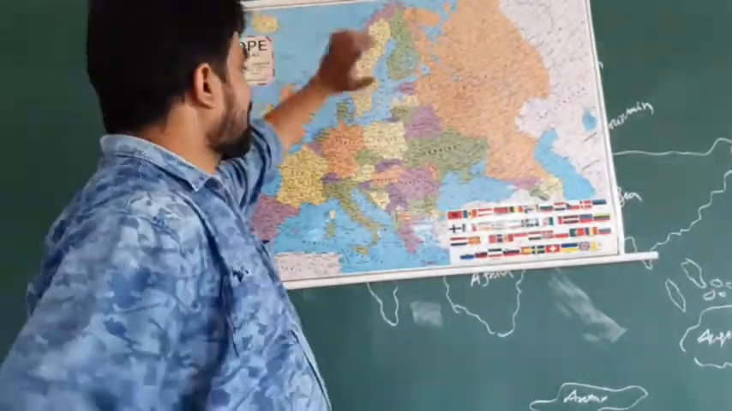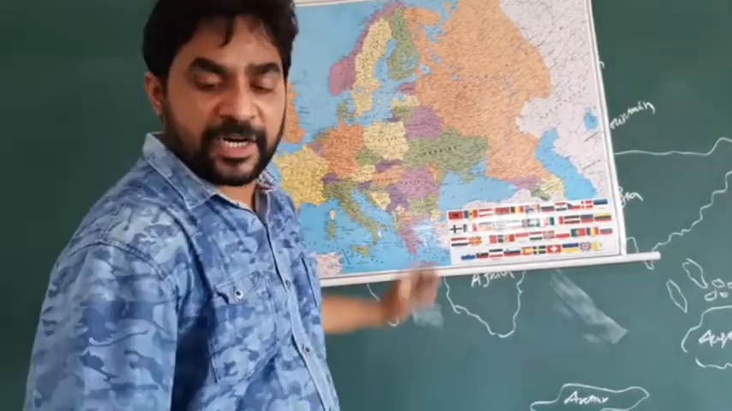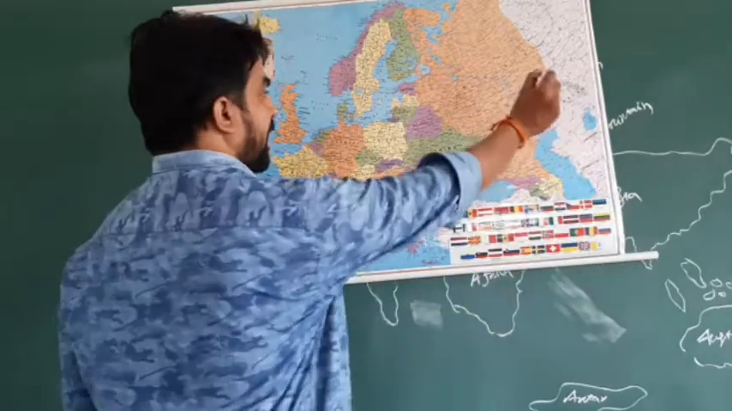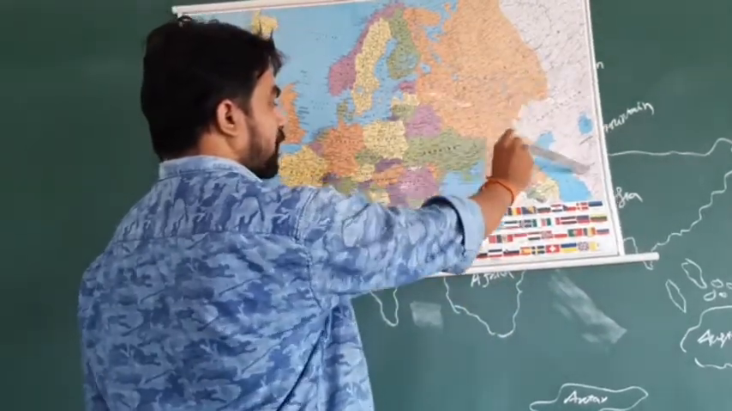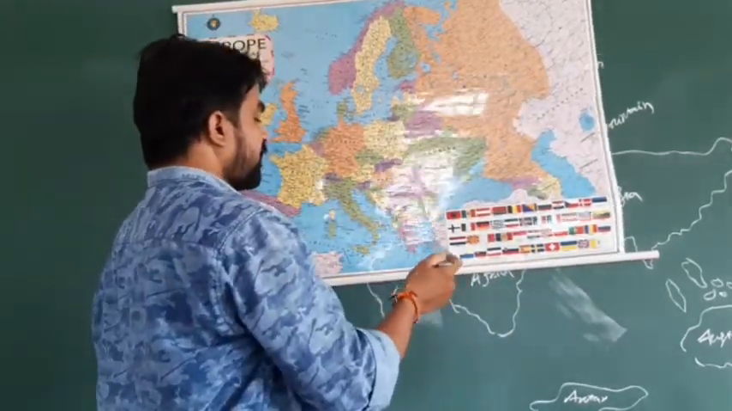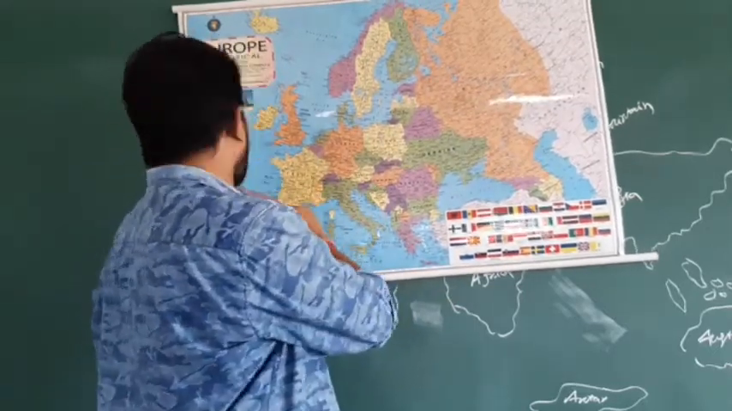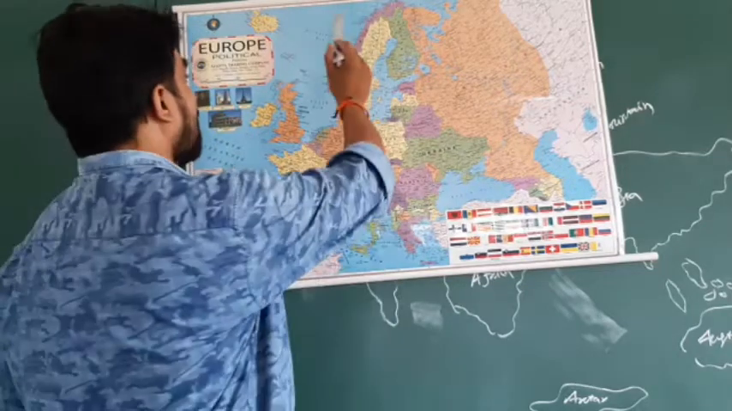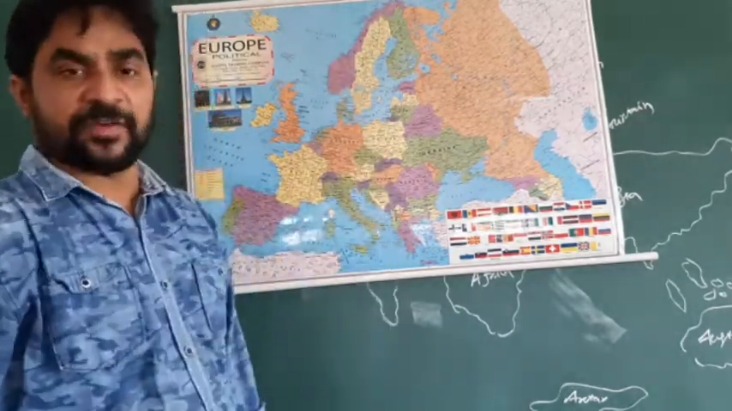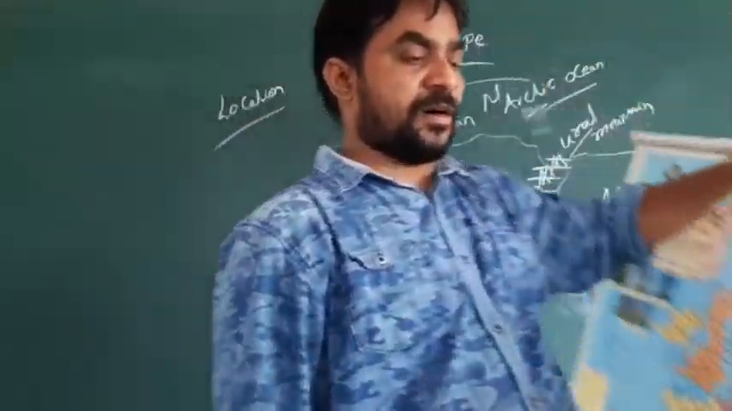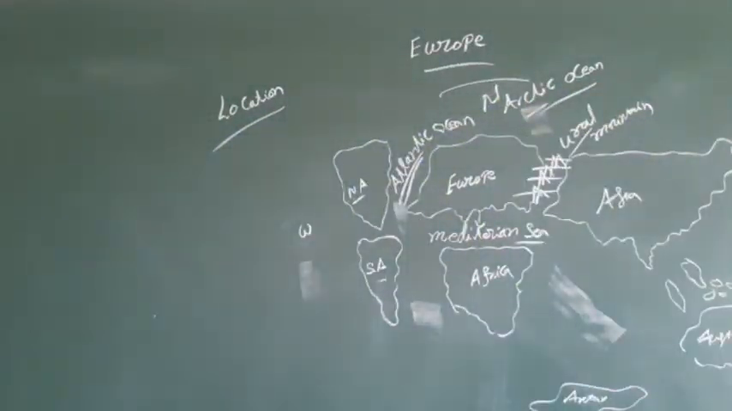So one more time, you see the boundaries of Europe. The eastern side of Europe is covered by the Ural Mountains, the southern side by the Mediterranean Sea, the western side by the Atlantic Ocean, and the northern side by the Arctic Ocean. So these are the boundaries of Europe.